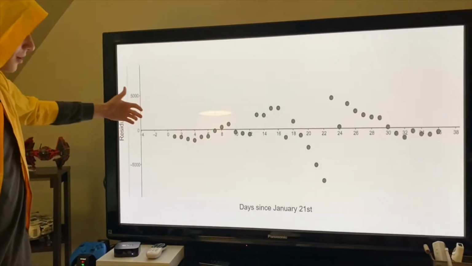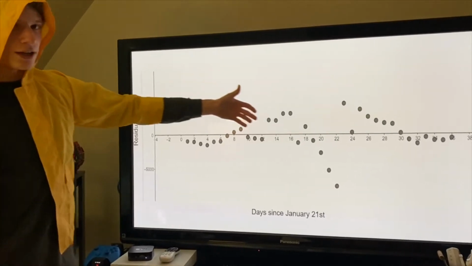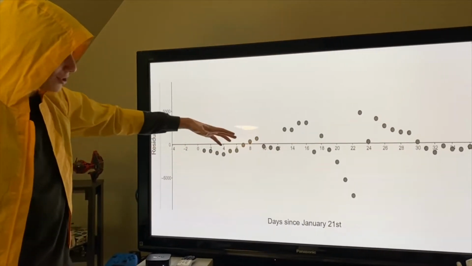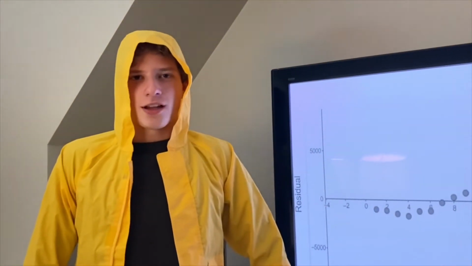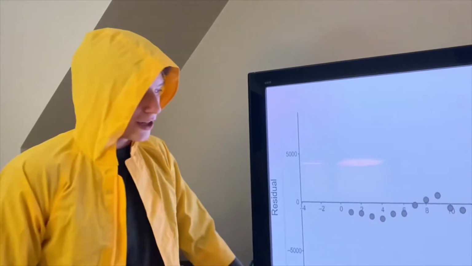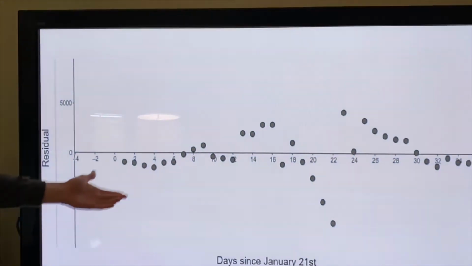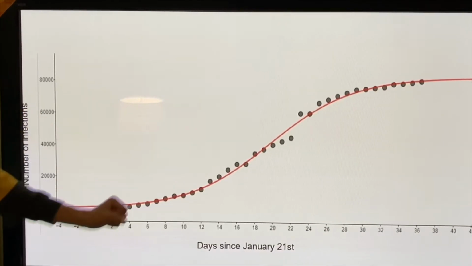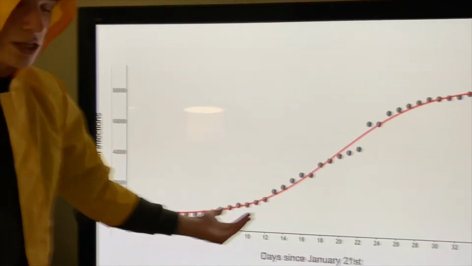Also, this is a residual plot showing the fluctuations. Sorry, technical difficulties. To reiterate, this is a residual plot, and since there's no clear pattern in the residuals, this model fit, and it represented the data well.